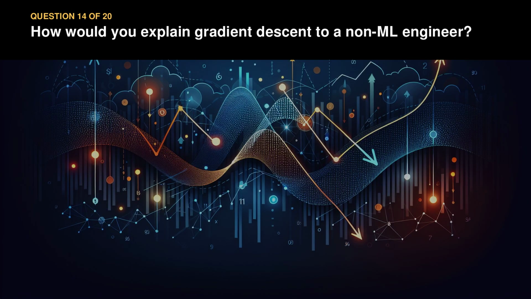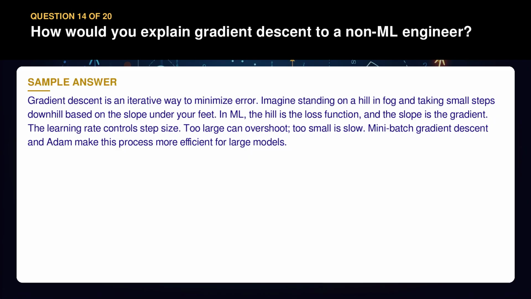Question 14. How would you explain gradient descent to a non-ML engineer? Gradient descent is a method for optimizing a function. Imagine you're trying to find the lowest point in a hilly landscape. You start at a random spot and take small steps downhill. Each step is guided by the slope you're on. In machine learning, we use this idea to adjust the weights of a model to minimize errors. Each iteration reduces error, and over time, the model converges on the best solution. Gradient descent is an iterative way to minimize error.